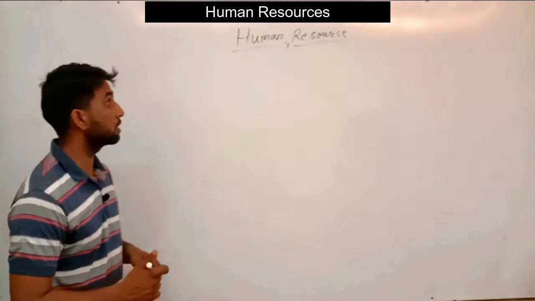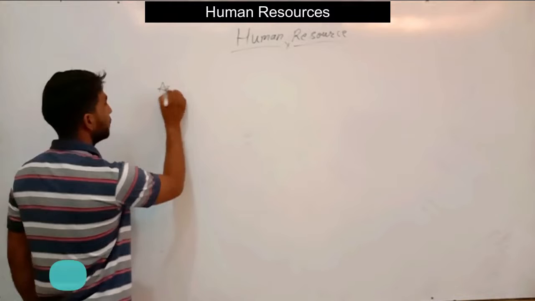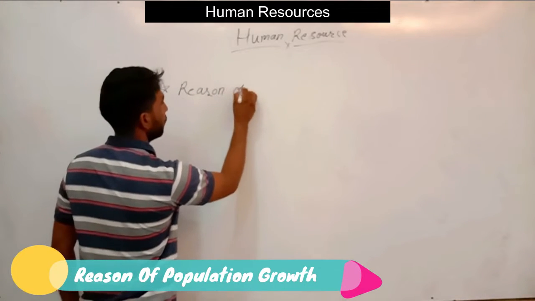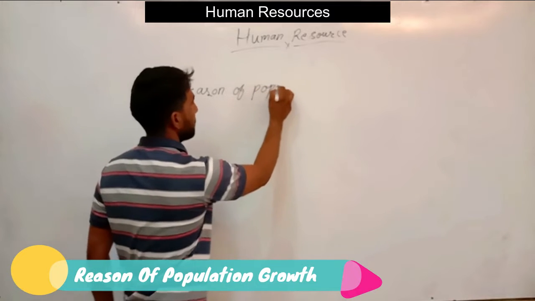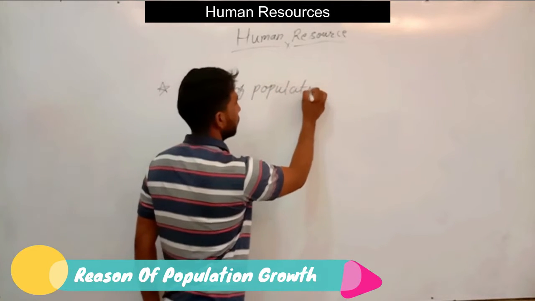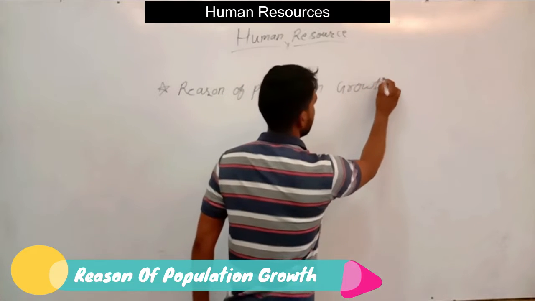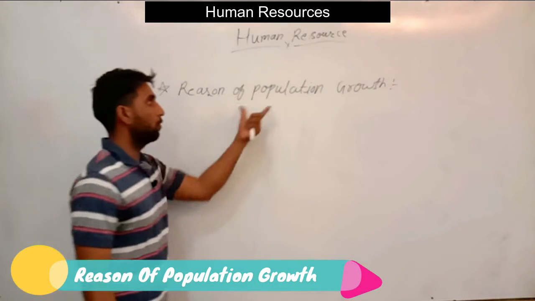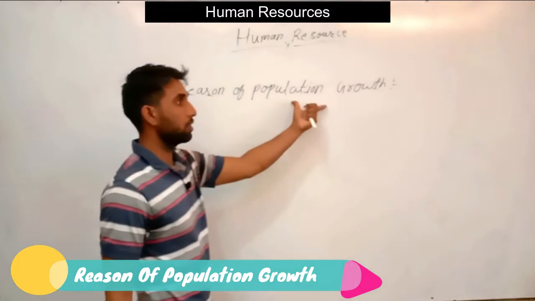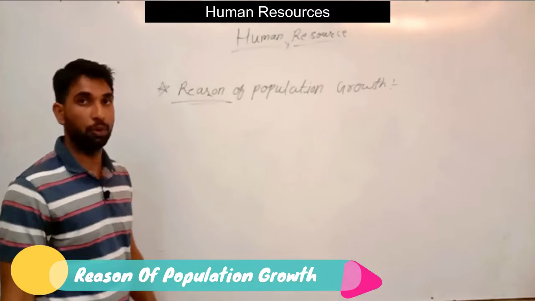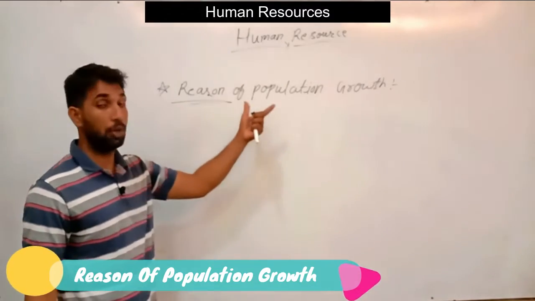Now we focus on the reasons of population growth. We have covered what population growth and change are. Now, what are the reasons of population growth?